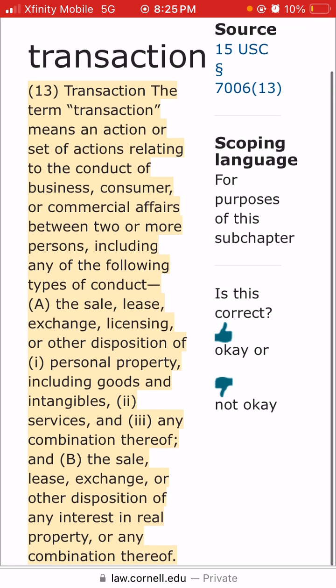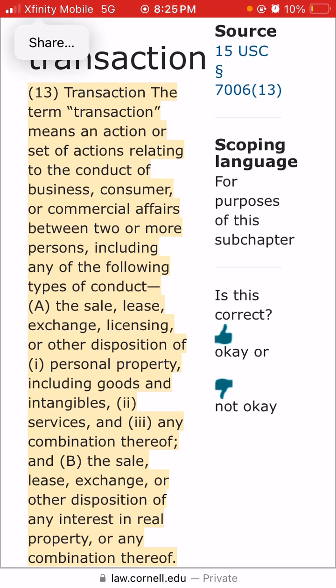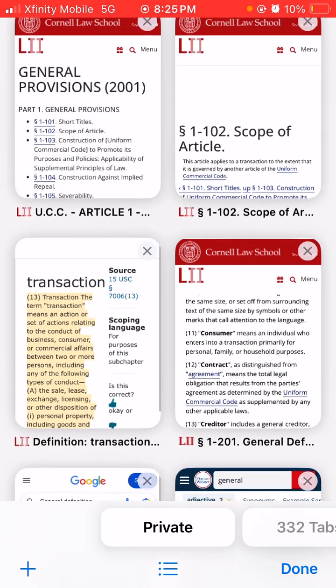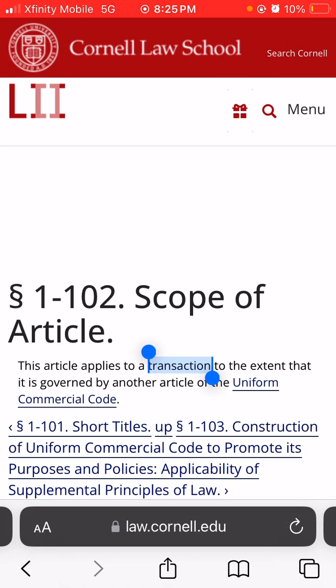Now B, the sale, lease, exchange, or other disposition of an interest in real property or any combination thereof. That's a transaction. So this article applies to those types of transactions that we just talked about, to the extent that it is governed by another article of the Uniform Commercial Code.